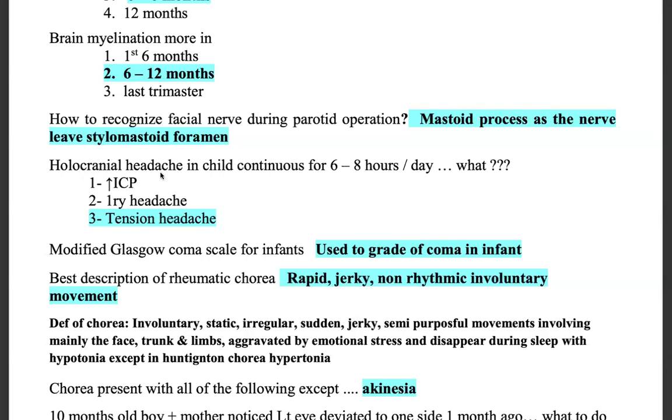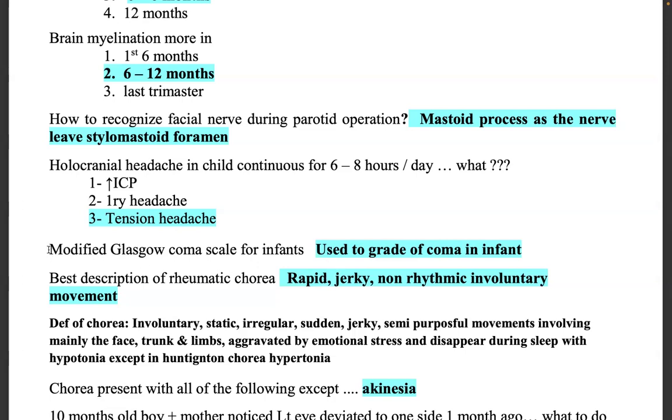Next is holocranial headache in a child continuing for 6 to 8 hours per day. So it will be holocranial, all over the cranium, 6 to 8 hours per day. Most probably they are telling tension headache. If it were from raised ICP, it should also be associated with early morning headache with vomiting and so on. They have just told here holocranial headache for around 6 to 8 hours per day, so most probably going with tension headache.